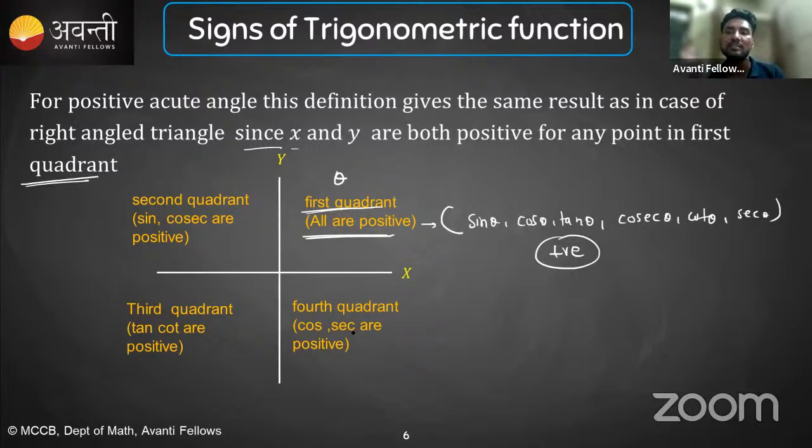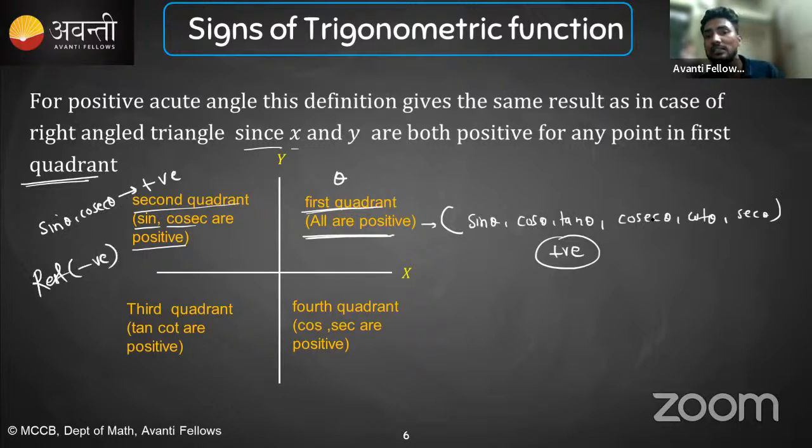meaning someone asks sine 120, sine 150, tan 150, cot 150, or sec 135. So at that time what will you do? You just need to remember, if theta is in the second quadrant, then sine and cosec are positive. Sine theta and cosec theta are positive and the rest are negative. Rest is negative means the other ratios, cos, sec, tan, cot, are all negative, excluding sine and cosec. Sine and cosec will be positive.